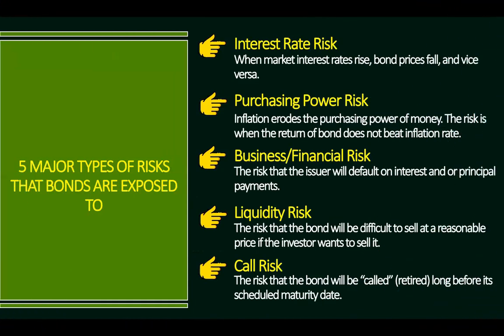Now there are 5 major types of risks that bonds are exposed to. When you invest in bonds, you have to expect that there are risks involved, one of which is interest rate risk. When market interest rates rise, expect bond prices to fall and vice versa. There is an inverse relationship between interest rates and bond prices. Again, when interest rates rise, bond prices fall. And when interest rates fall, bond prices rise.